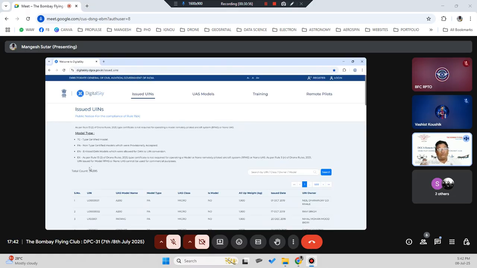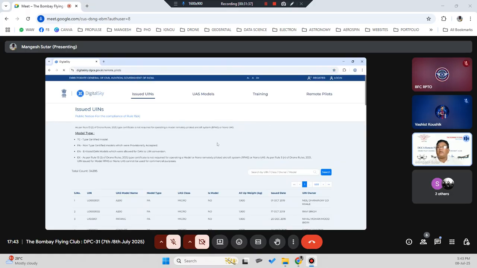So there are drones, but a lot of people have not registered or are in the process of registering. The other day I got a call from a guy who wanted to register his drone. One guy from an organization wanted to take the drone outside. When he was traveling, customs told him that he needs to register the drone on the Digital Sky platform and produce the UIN number. Only then would they allow him to take the drone out and bring it back. That's why he was calling. There are a lot of people who have not registered their drones. So this number could still be around 50,000 to 60,000.